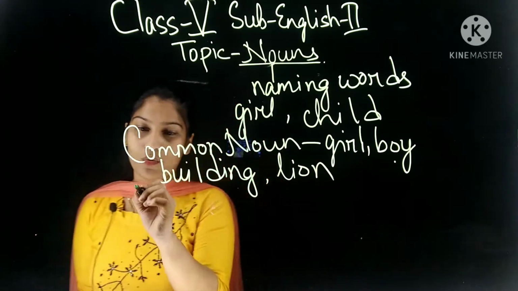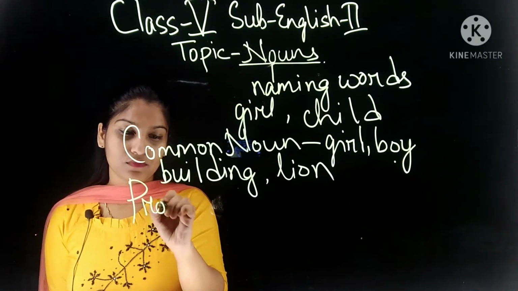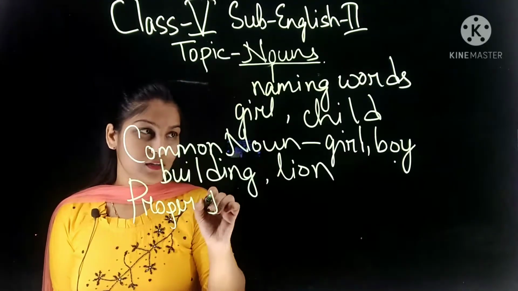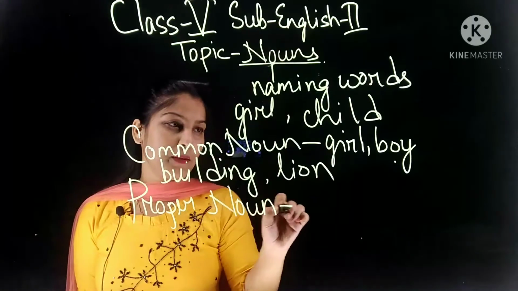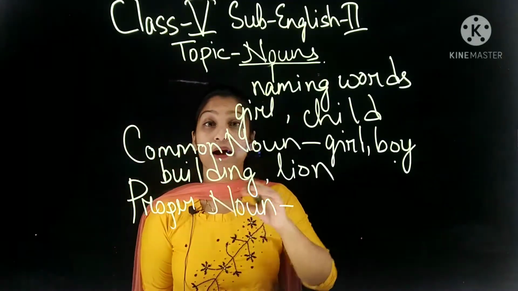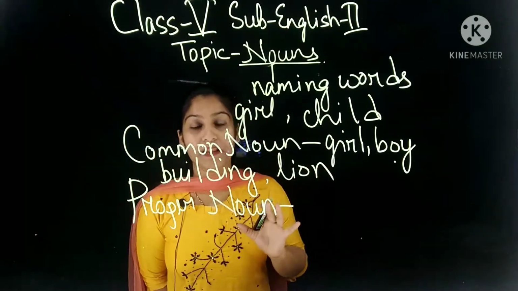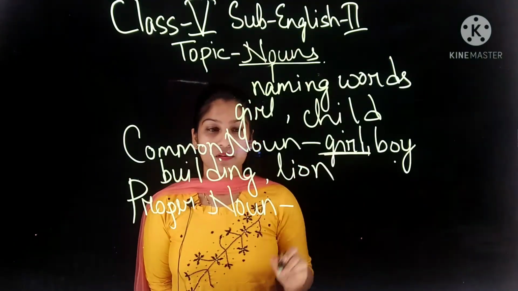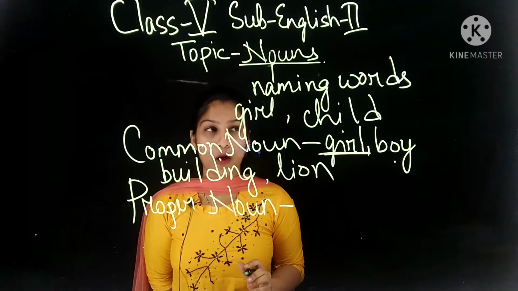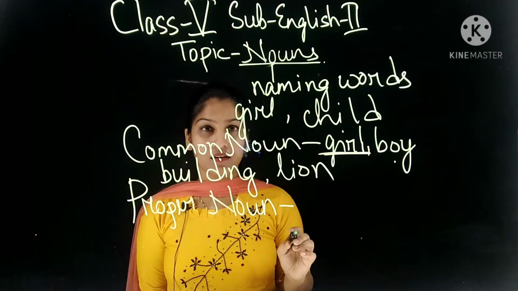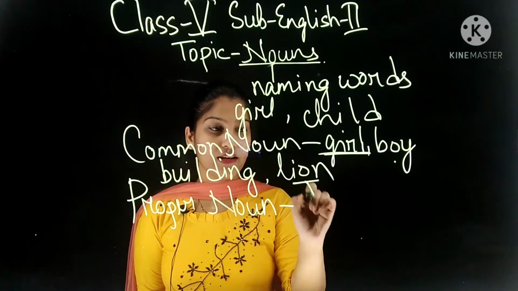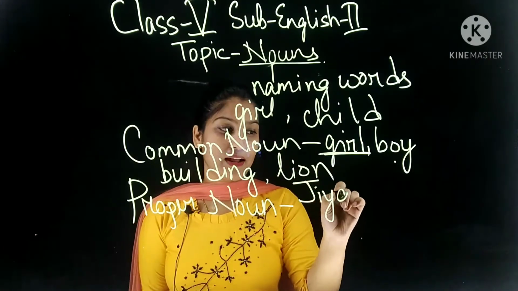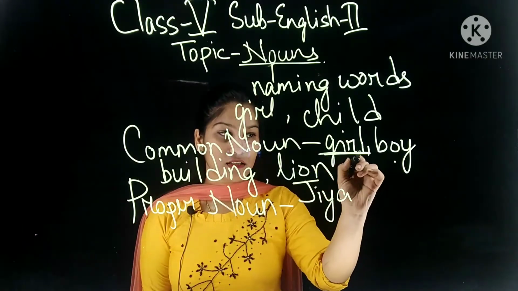Okay. Now proper noun. What? Proper noun. So what do you mean by proper noun? Proper noun is the particular name of a person, place, animal or thing. Like we have written here what? Girl. So if we have to say what? A proper noun, what it can be? Any name we can write, like what? Jia we can write. So this is the particular name of that girl.